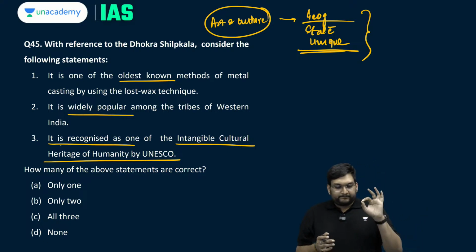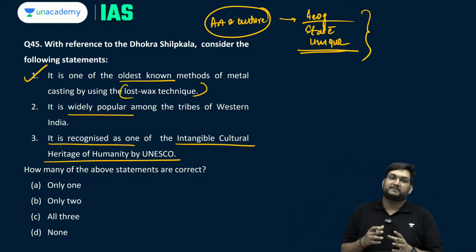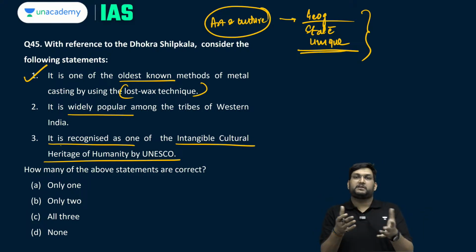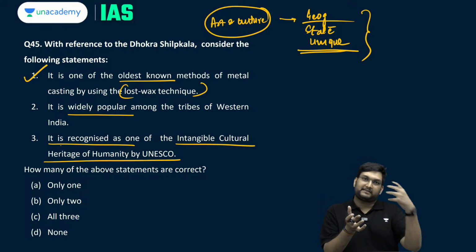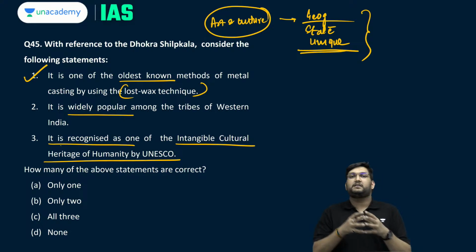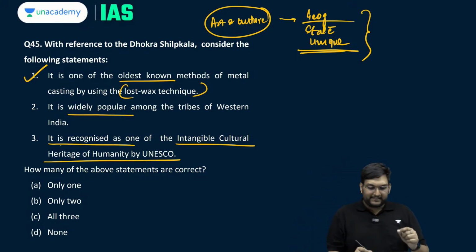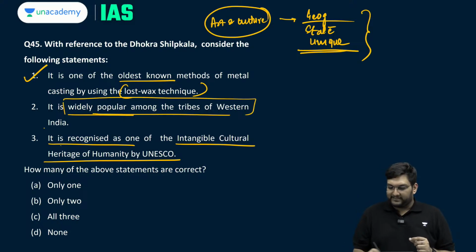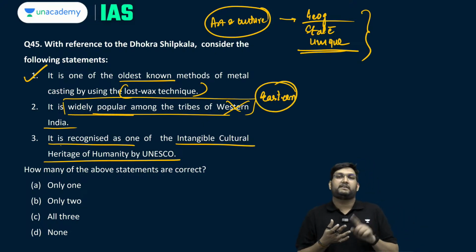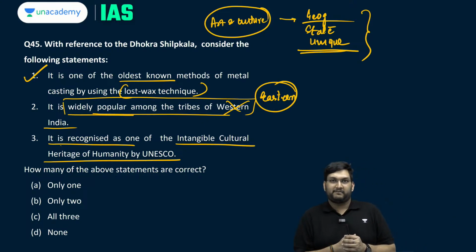Now, is Dokra Shilpkari based on the lost wax technique? Yes, the lost wax technique we saw for the first time properly in the Harappan civilization, where you create a wax sculpture, cast it, then heat it, then the wax is removed and then you put in the metal itself. Used for the first time in IVC, used as late as the Chola period, and till today the lost wax technique is used. Is it widely popular amongst the tribes of Western India? No, it is Eastern India. We find it more in Chhattisgarh, West Bengal, Orissa, Bihar rather than what we call the Western sector.